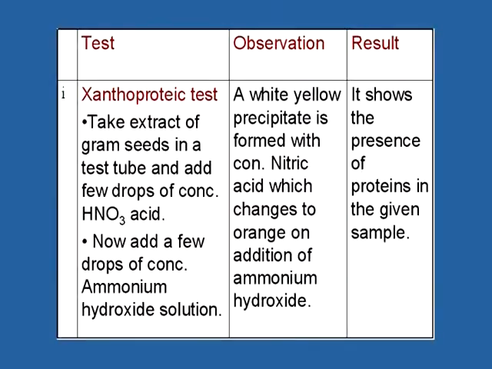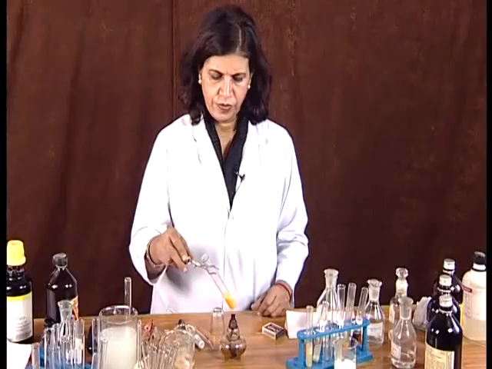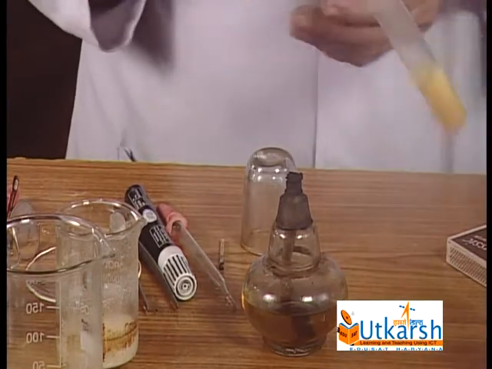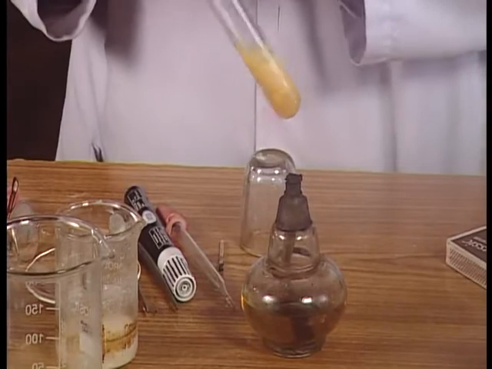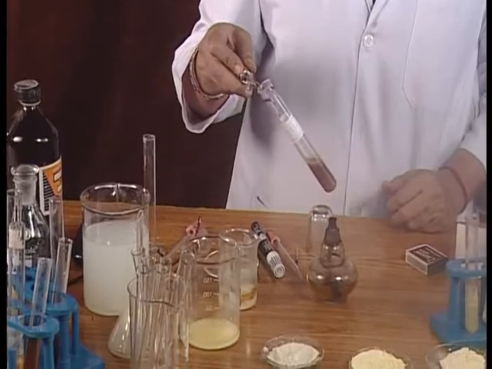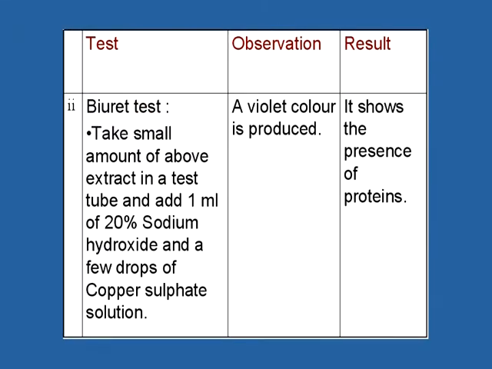First you see white color has come, white yellow precipitate has appeared with the nitric acid, and on addition of ammonium hydroxide they will convert into orange red color. Now you see orange red precipitate they are appearing. These are the orange red precipitate which indicates the presence of protein in the given sample. Now our next test is biuret test.